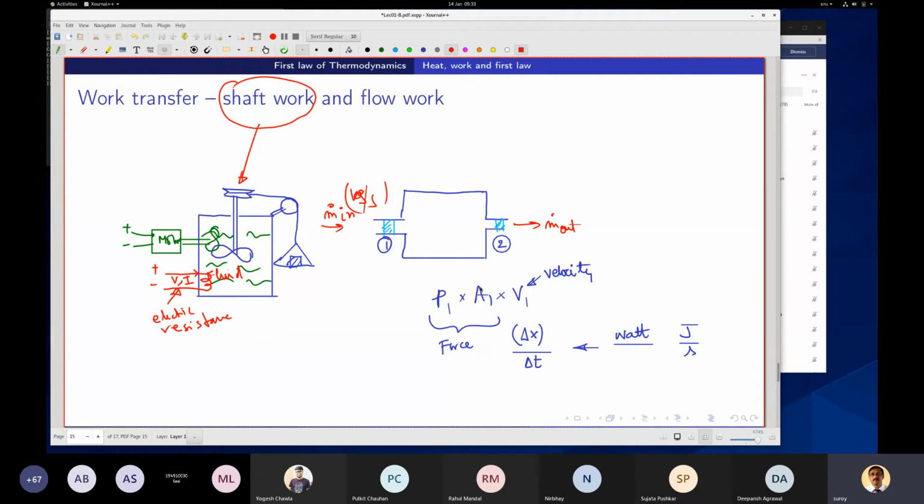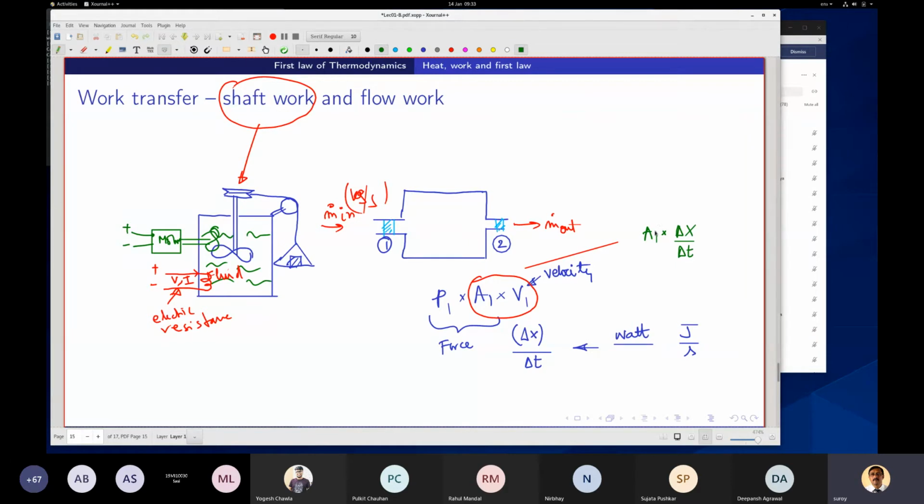Now this velocity into area, I can look at it differently. It will be A1 into delta x by delta t.